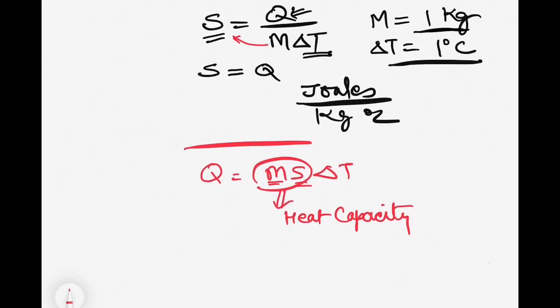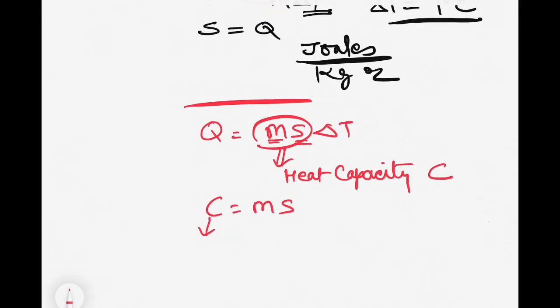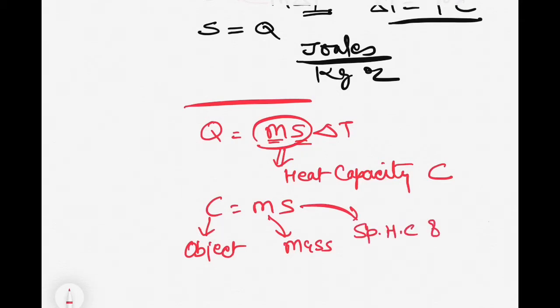So I can write down the heat capacity C equal to m s. Here C represents heat capacity of an object, which is equal to the mass of that object multiplied by a specific heat capacity of that object.